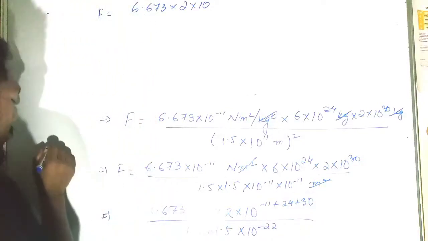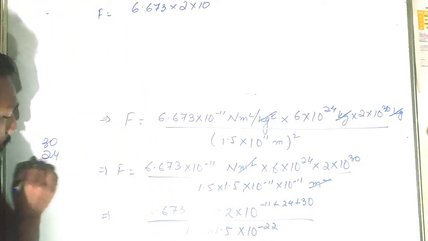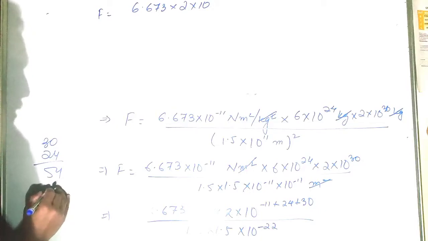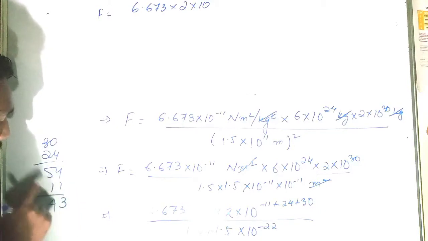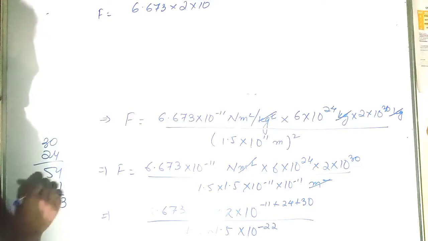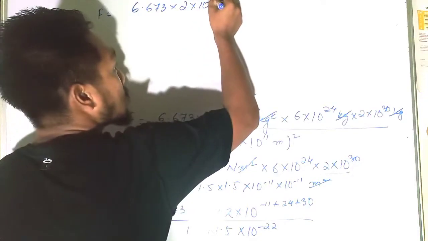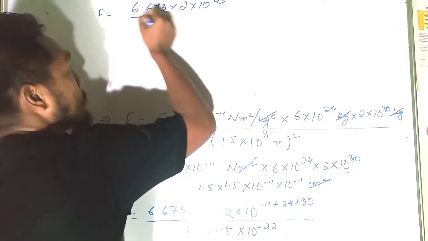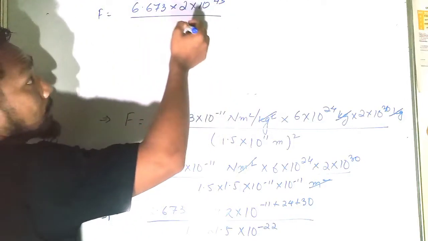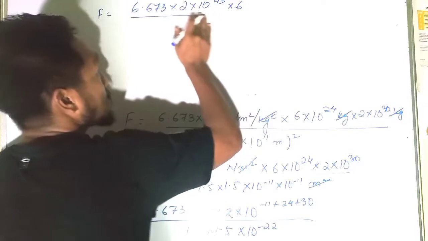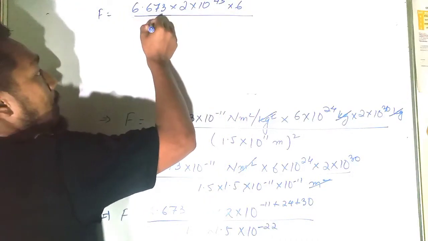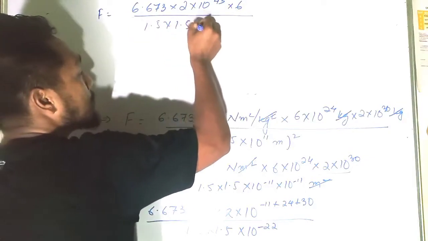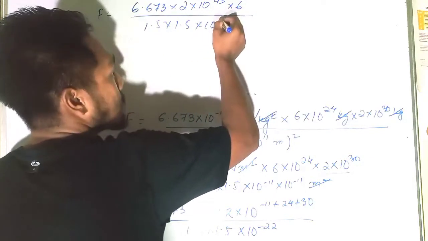24 plus 3 is how much? 30. 24 plus 30 is 54. 54 minus 11 is how much? 3, 4 minus 1 is 3, 5 minus 1 is 4. So it is 43. Again, divided by, we have one more 6 zeros. Divided by what is it? 1.5 into 1.5 into 10 to the power minus 22.